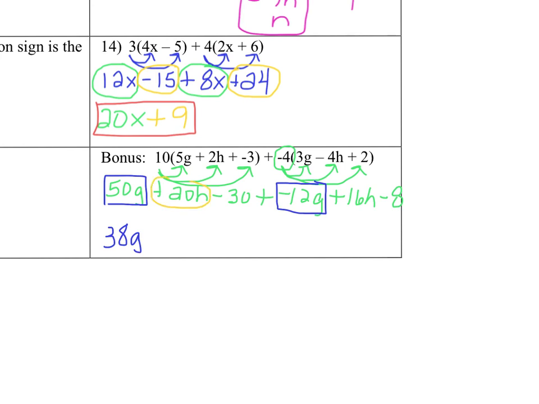So plus 20h plus 16h is plus 36h. And then let's look at this last one. Negative 30 and negative 8 is negative 38.